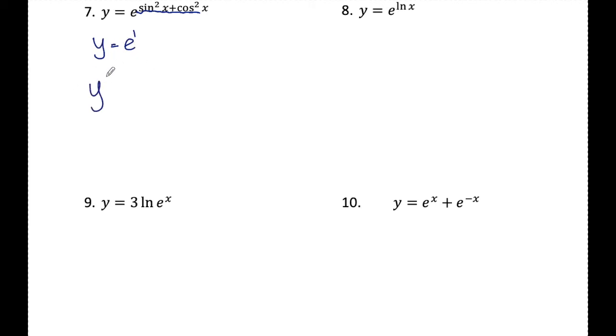E is a number, so the derivative here is just 0. Tricky, but super easy in the same breath. Kind of weird. Number 8, y is equal to e to the ln x. Again, tricky, but also super easy in the same breath.